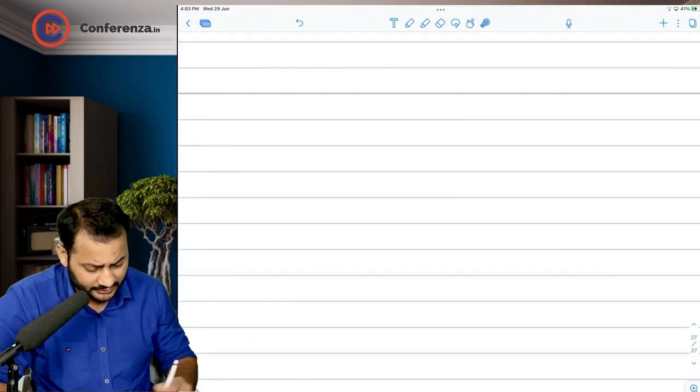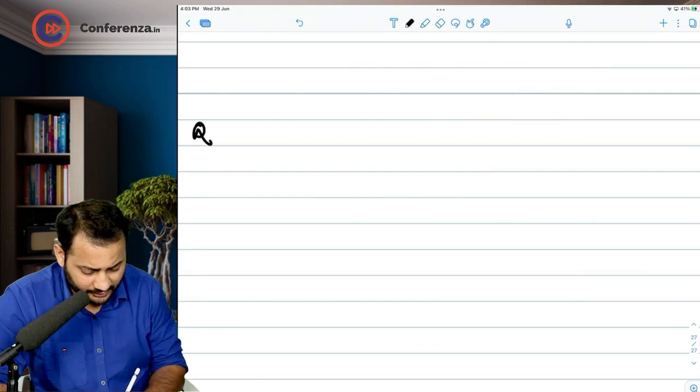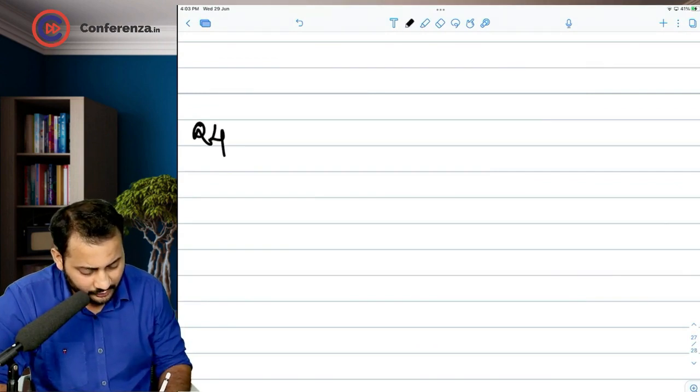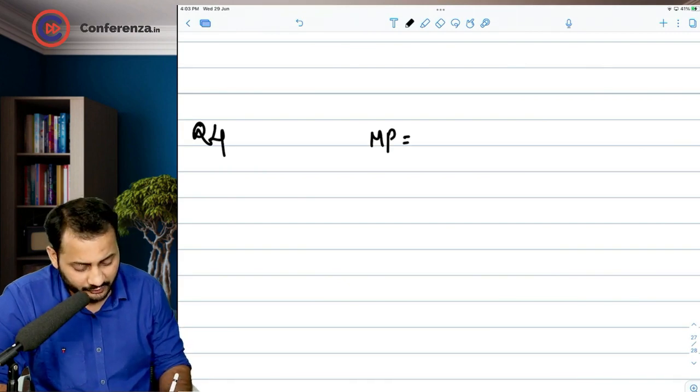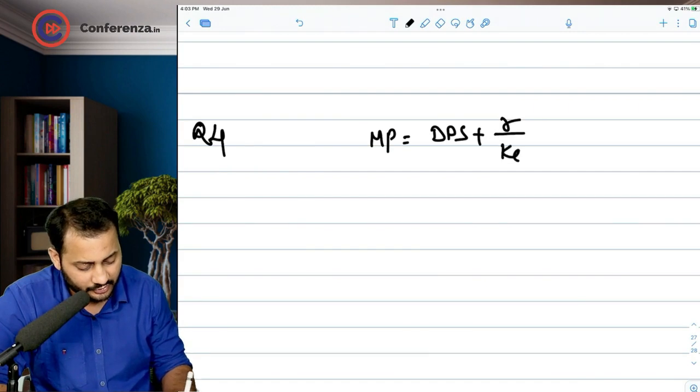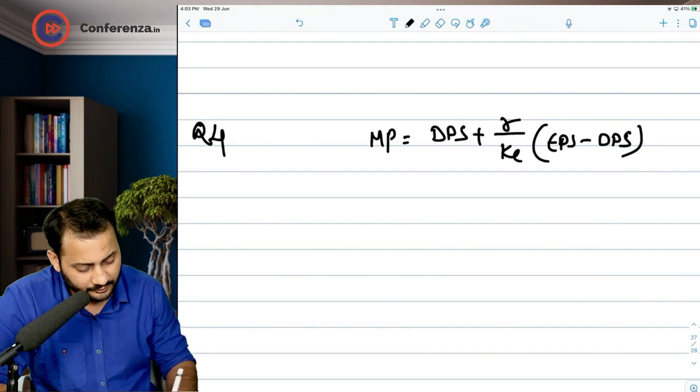And this question is very simple. This will be solved by me here. Question number 4. Have a look. If you want to calculate market price of the share, you will have to take dividend per share plus return on equity, cost of equity, then earning per share minus dividend per share divided by cost of equity.